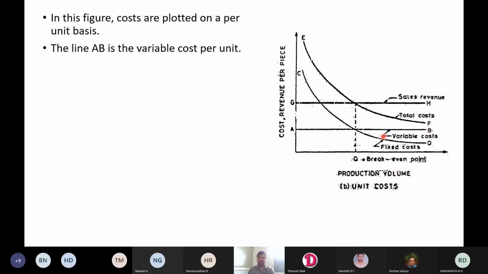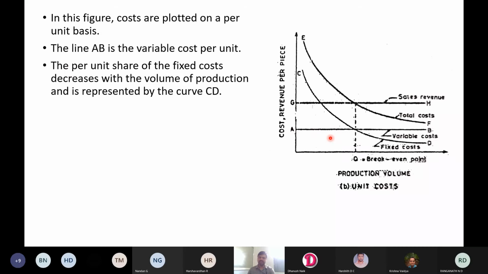It is same whether you produce the component in 1000 numbers or 1 lakh. So the variable cost per product will remain same. The per unit share of the fixed cost decreases with the volume of production and is represented by the curve CD. This is the curve which represents fixed cost.